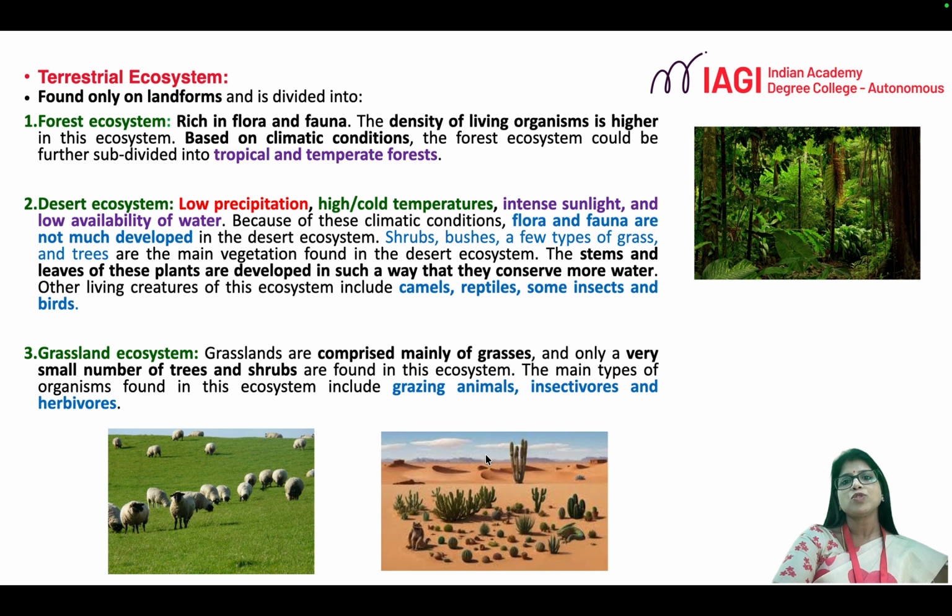Similarly, the animals found here also have special adaptations to thrive in such extreme climatic conditions. The third category is the grassland ecosystem, which is dominated by grasses, with very few trees and shrubs. The main organisms found here are grazing organisms, and therefore the grassland ecosystem plays a very important role in agriculture as well.